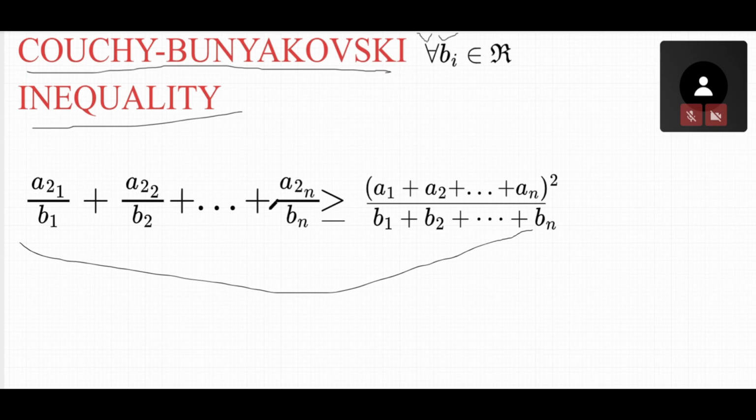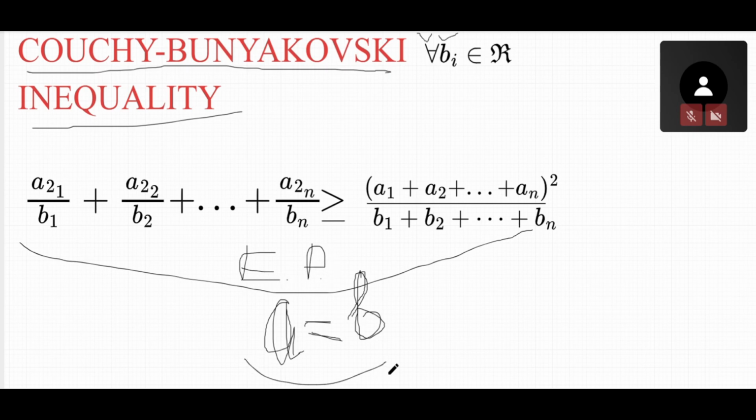And the equality point in this method will be if a is equal to b. You can check it out, if I remember correctly. And the equality point, let's write, is like that.